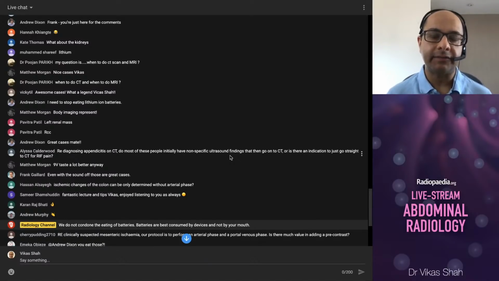And this move to CT has been driven by the need to bring down negative appendicectomy rates, and has been helped by having better access to CT and reduction in dose with CT, which means that by making a positive diagnosis on imaging before the patient goes to theatre, we can be sure that they have appendicitis and prevent an unnecessary laparoscopy.